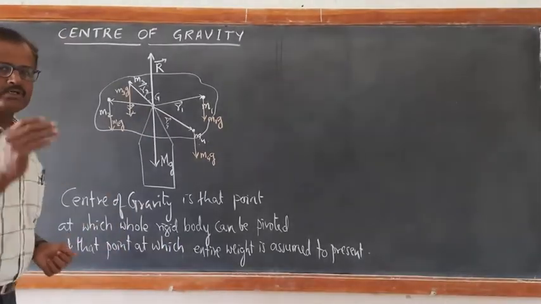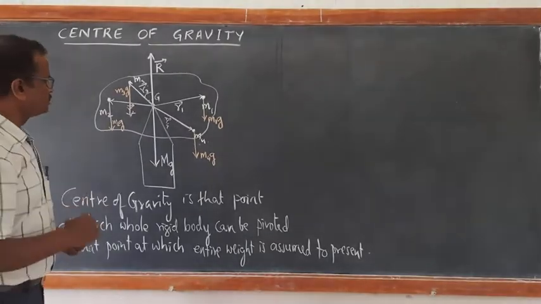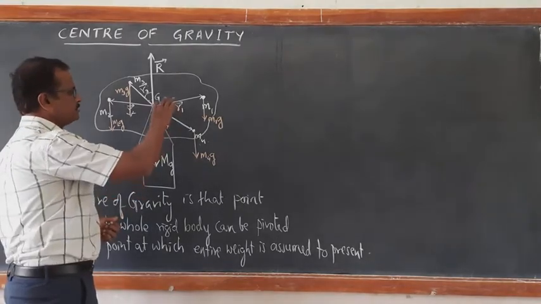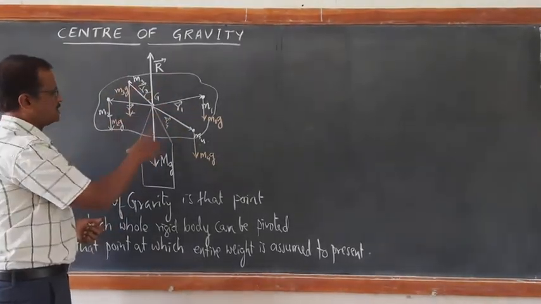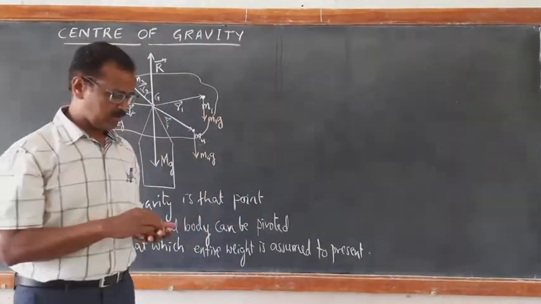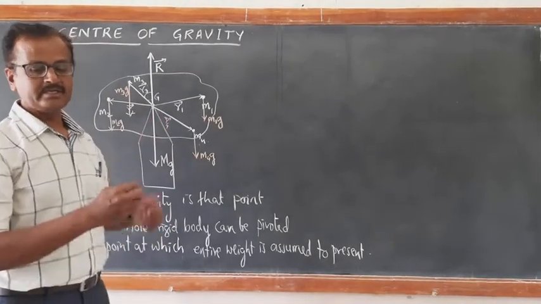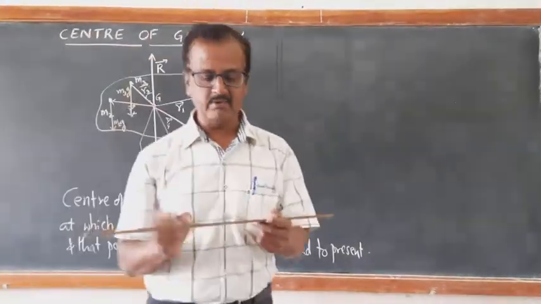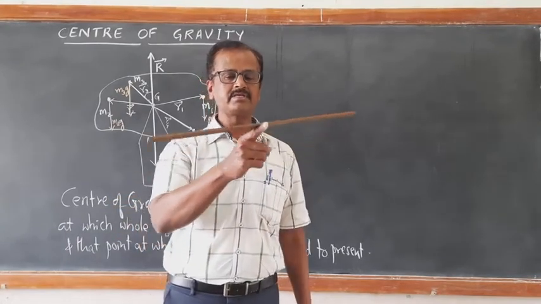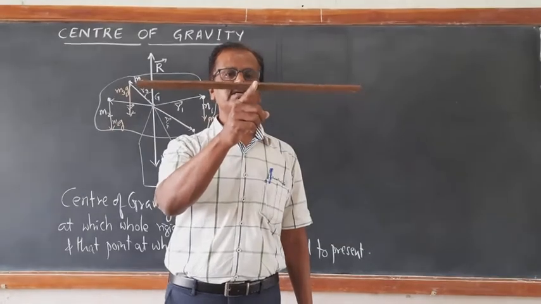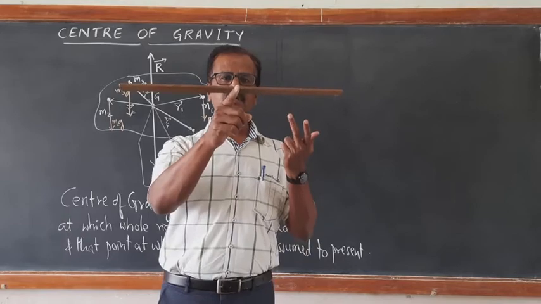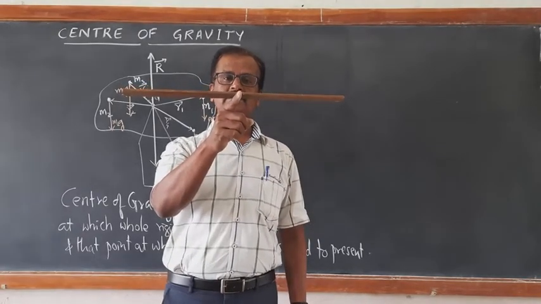Now, if you calculate the torques about this center of gravity, it's very interesting. The torque exerted by all particles about the center of gravity is going to be 0. Net torque exerted by all these particles is going to be 0. Then only that body is exactly in rotational equilibrium. Of course, it is in translational equilibrium when it is neither moving up nor moving down.